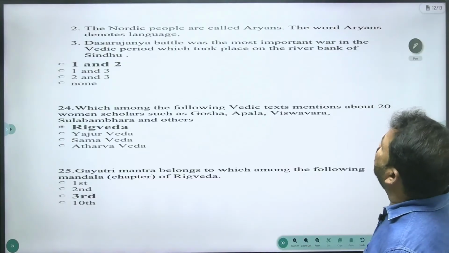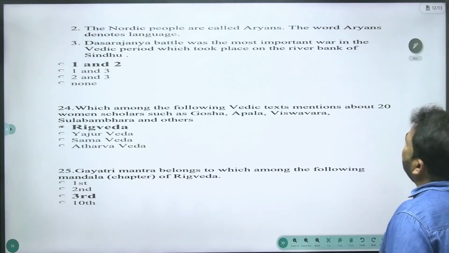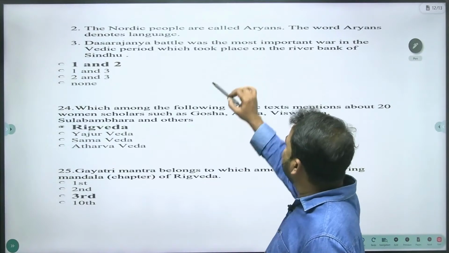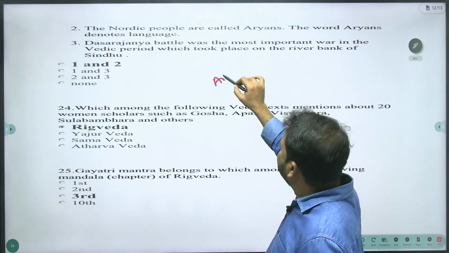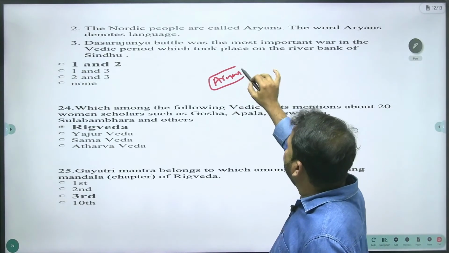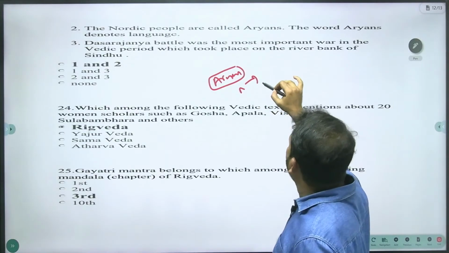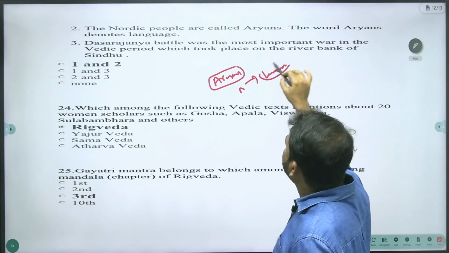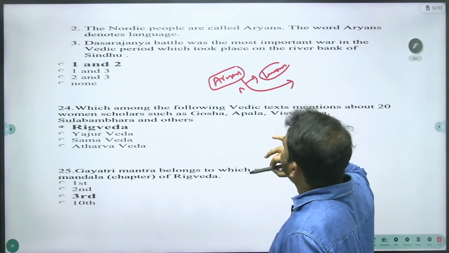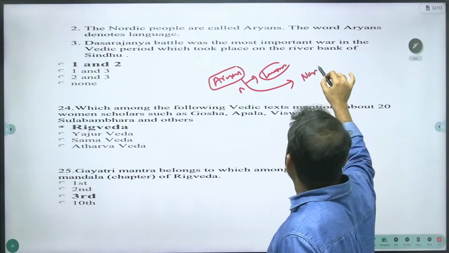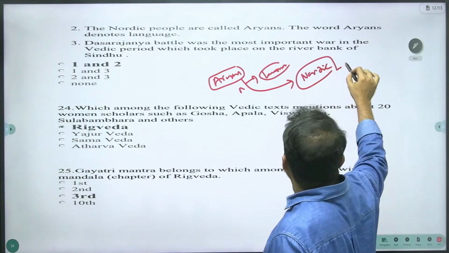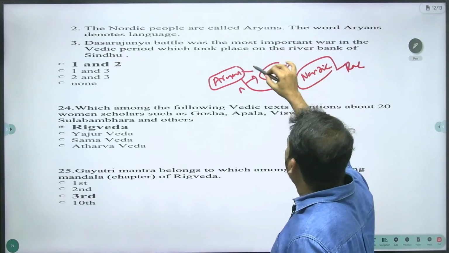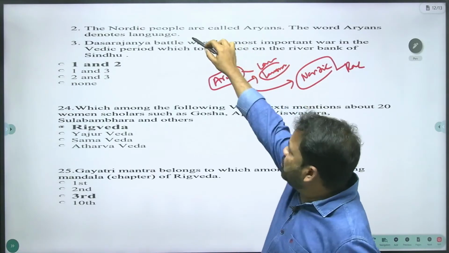And the Nordic people are called Aryans. The word Aryan denotes language. Actually, the word Arya denotes language, but the Aryans are the Nordic people. Nordic denotes race, whereas Arya denotes language. This is the right statement.